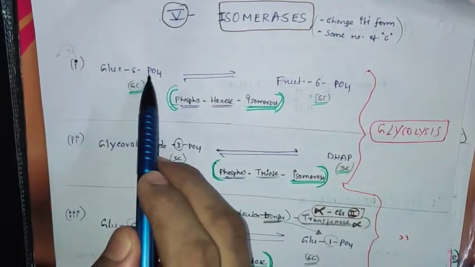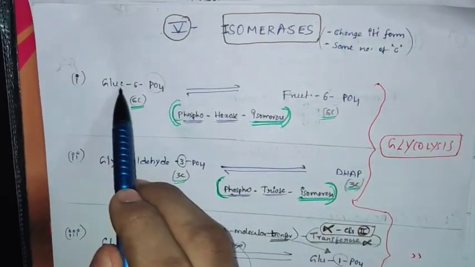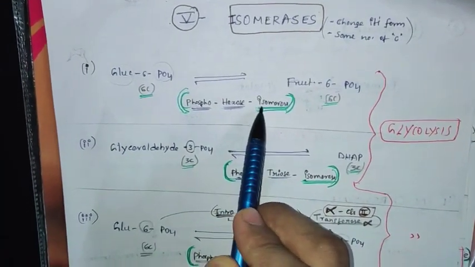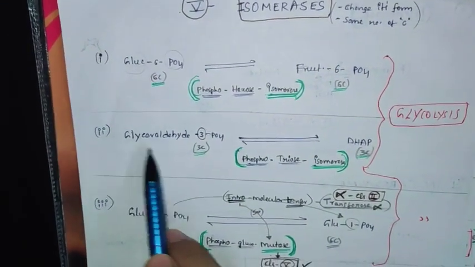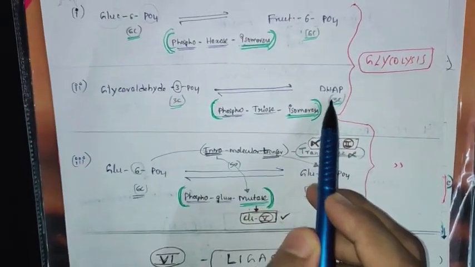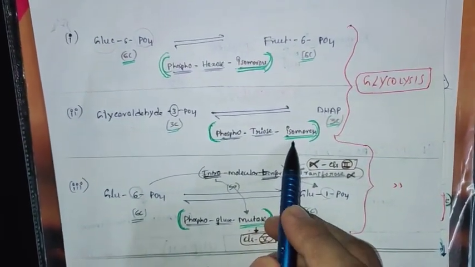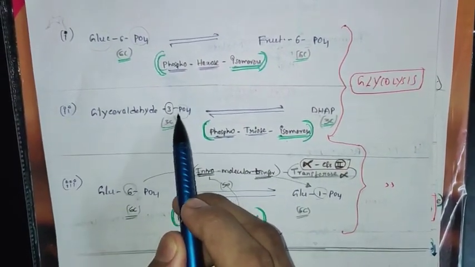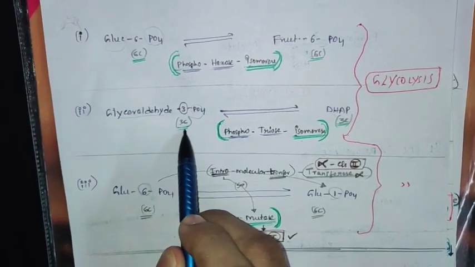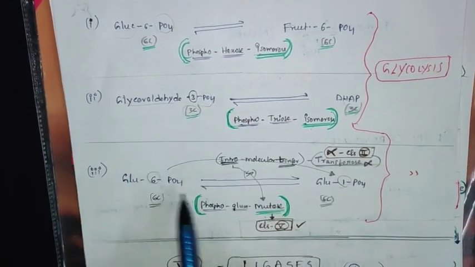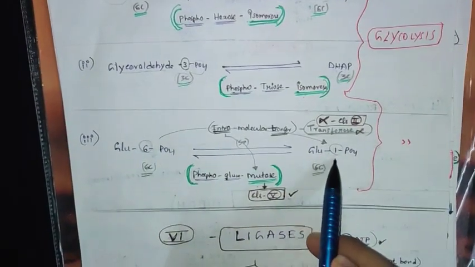Why phosphohexose? Glucose is a hexose, so phosphohexose isomerase. Second reaction, G3P is converting into DHAP. Again, the same you can see. Phosphotriose isomerase. Phosphoglyceraldehyde is a triose, so phosphotriose isomerase. Third example, glucose 6-phosphate is converting into glucose 1-phosphate.